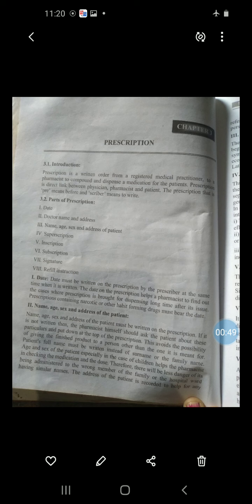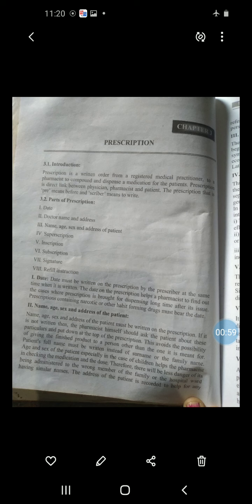I am repeating, this prescription is very important. 101% the question is generally asked in the examination on these three points.